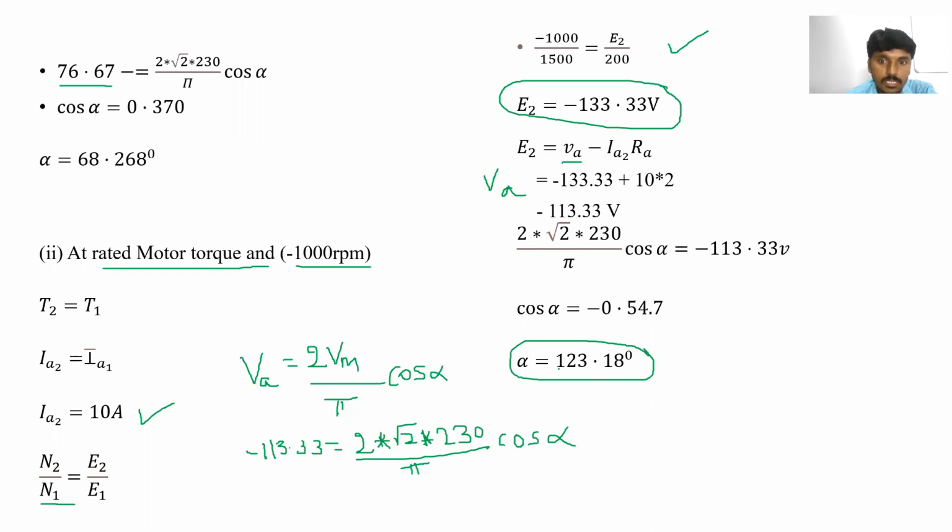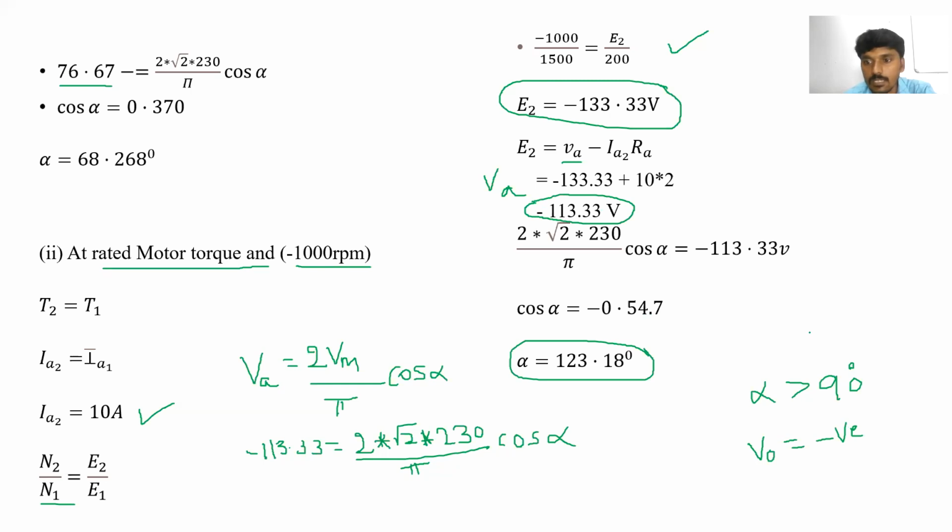Why did we get the value of alpha as 123 degrees? Because in a single phase full wave or three phase full wave control rectifier, if the firing angle is greater than 90 degrees, we will get a negative average output voltage. So that's why we got minus 113.33 volts.